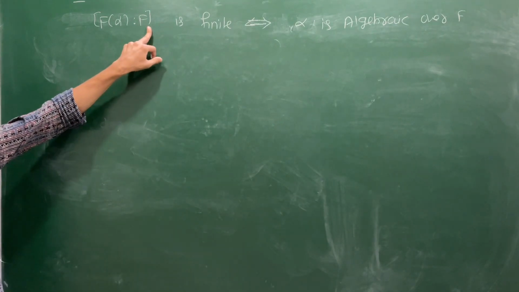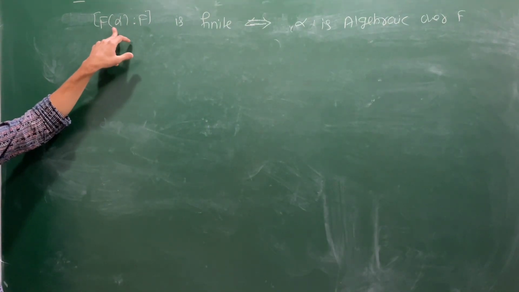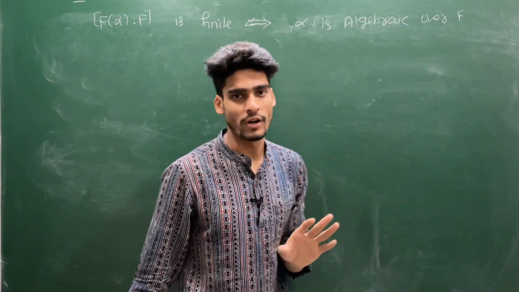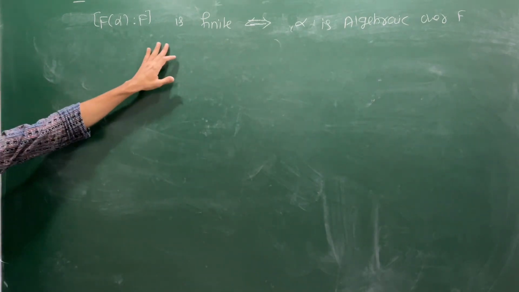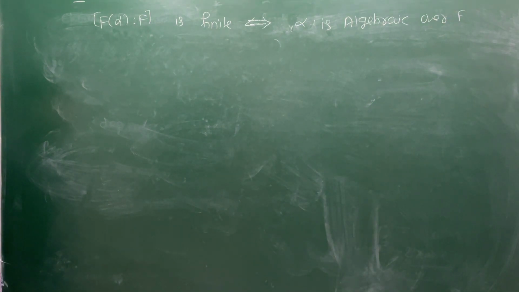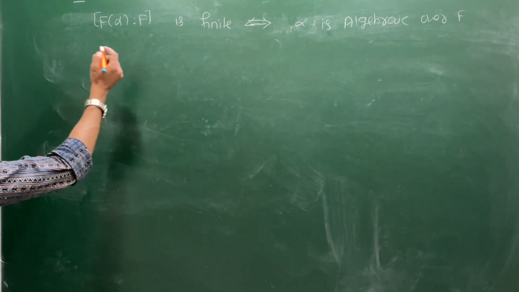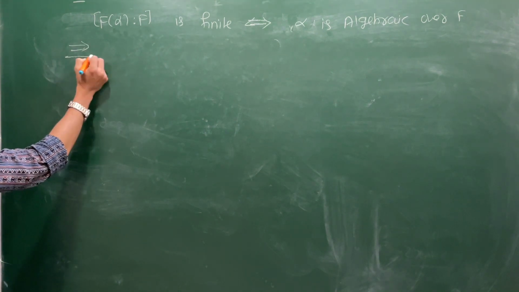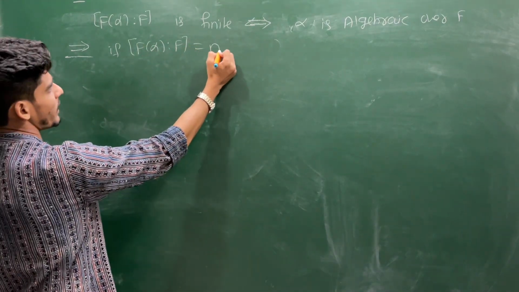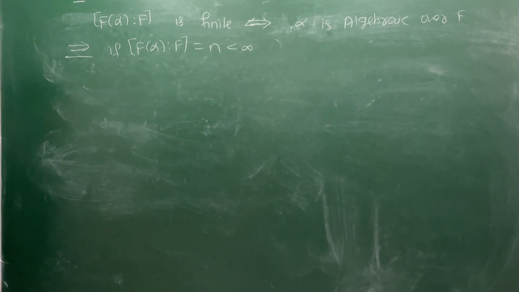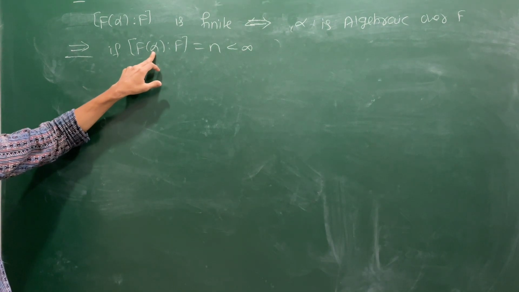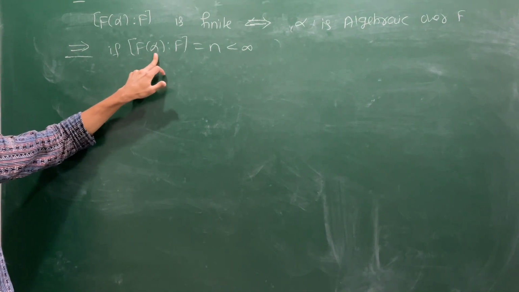Suppose we have a field F and an extension of it, say F(alpha). Then F(alpha) over F is finite if and only if alpha is algebraic over F. So this is a nice criterion to claim that alpha is algebraic over F. Let's prove it one direction at a time. Say F(alpha) over F is finite, of degree n. And what is this n? This n is the degree of some polynomial which is irreducible and contains alpha as a root.